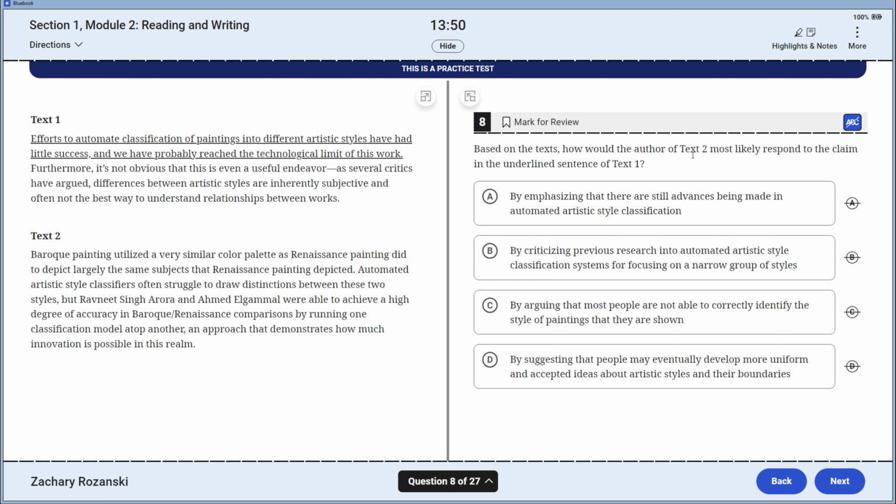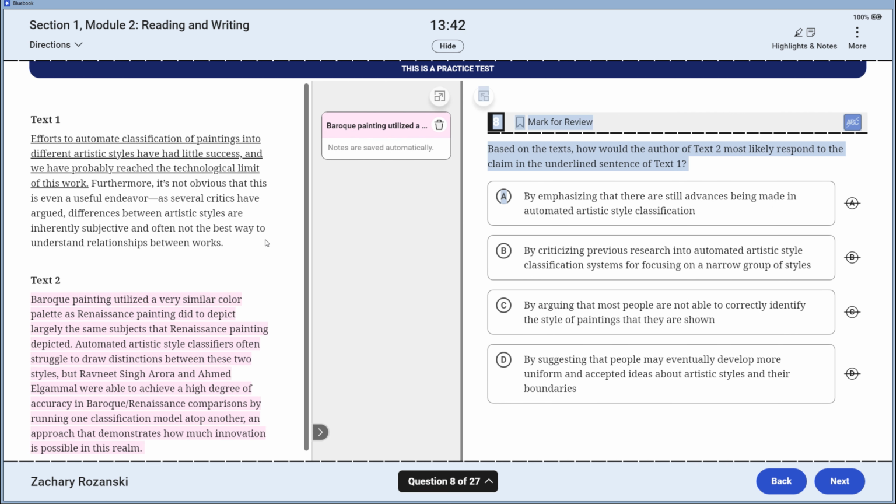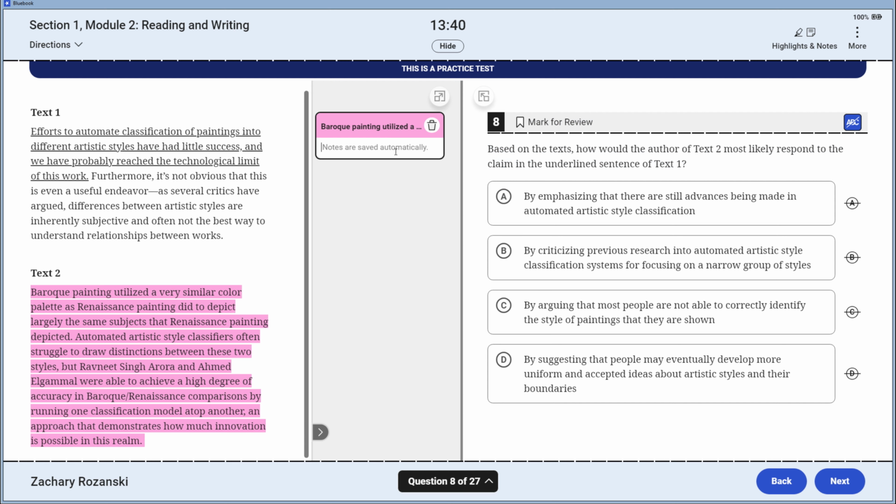On to 8. Text 2 responds to text 1. Let's get to reading text 2 first. It is responding to text 1. So with this one, Baroque paintings utilized very similar color palettes to Renaissance paintings. They used similar colors.